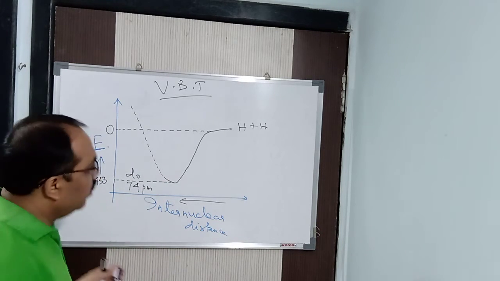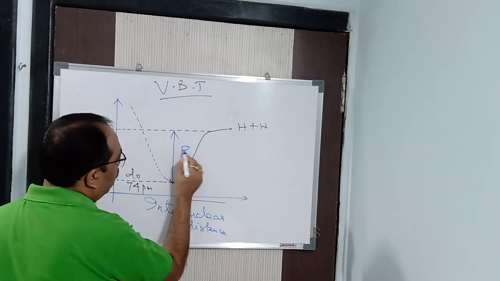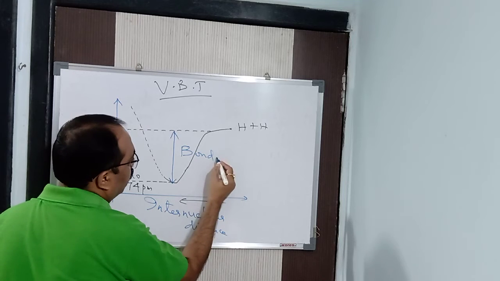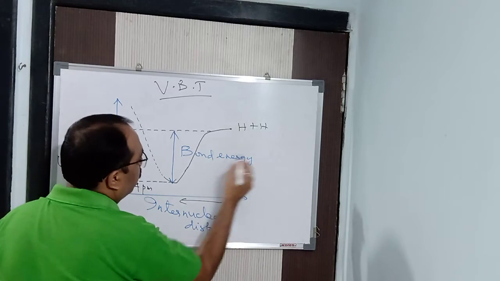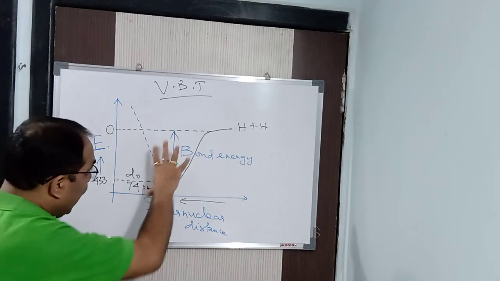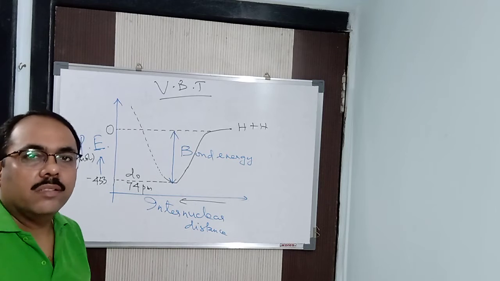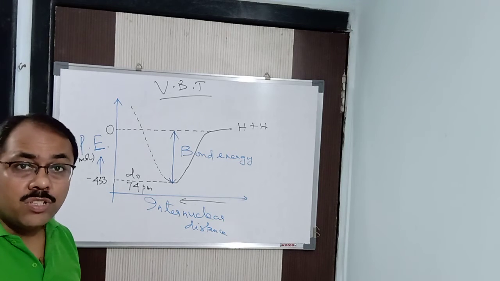Now this particular energy, what is this known as? It is called bond energy, or bond enthalpy. Let me write bond energy. You may not know about enthalpy yet, so call it bond energy. Higher is the energy released, more stable is the bond. Remember it.